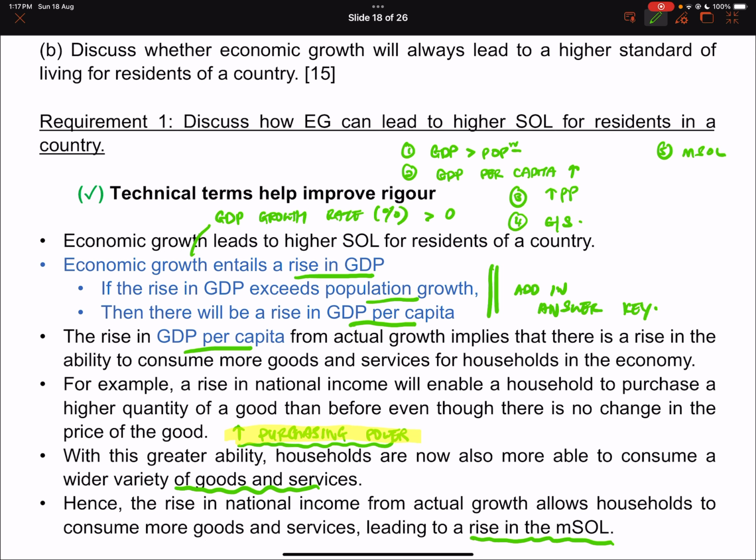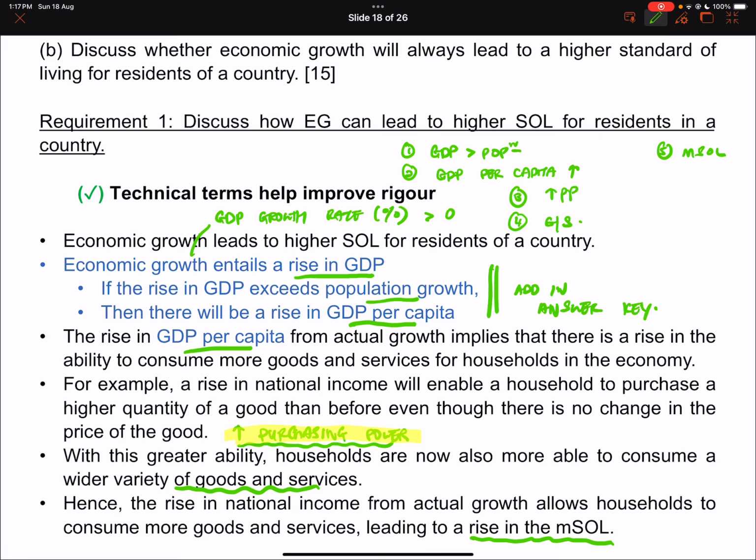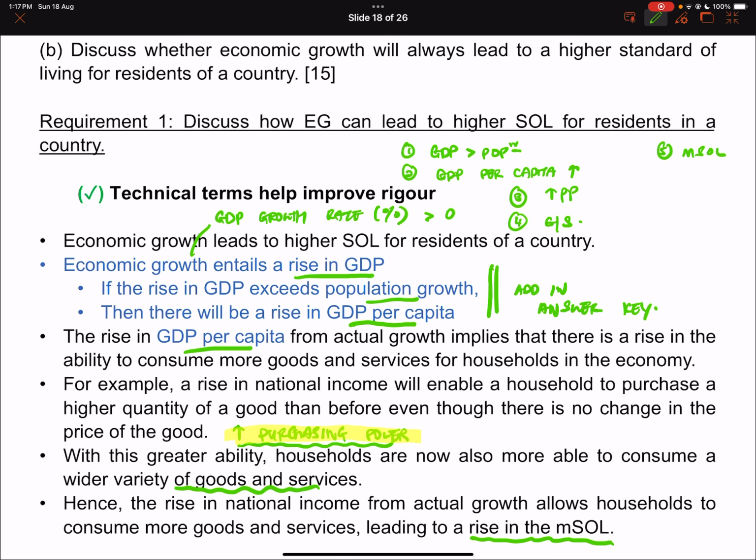Okay, next part. Second part would be how GDP growth can lead to an increase in non-material standard of living. But here I want to clarify a couple of things. The point I'm going to write here is less important than the one before that. So if you have no time in the exam, I really want you to prioritize this slide instead of the other slide, but I will go through the other slide.